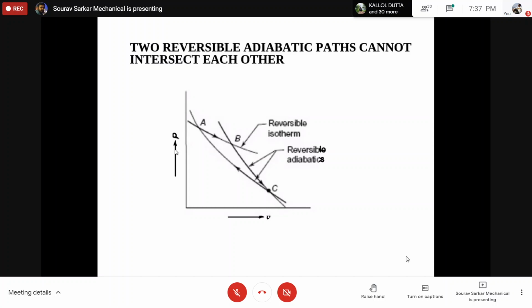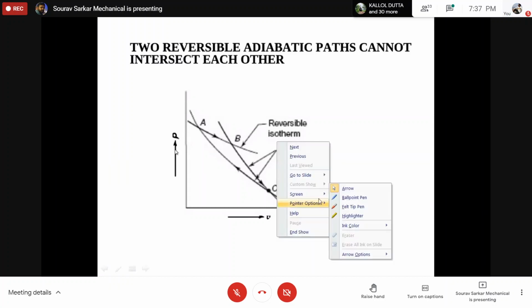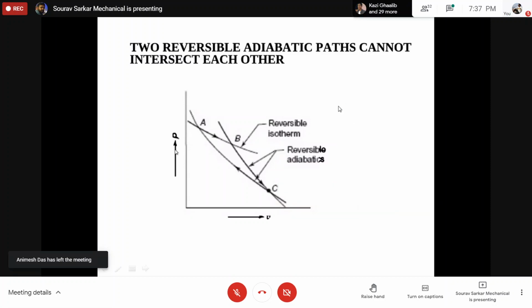So what we were discussing in the previous class, I am trying to revise that part. We started our discussion with the first hypothesis, that if there are two adiabatic lines, these two adiabatic lines cannot intersect each other.